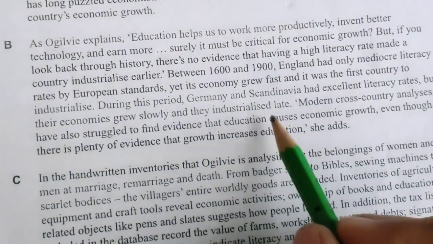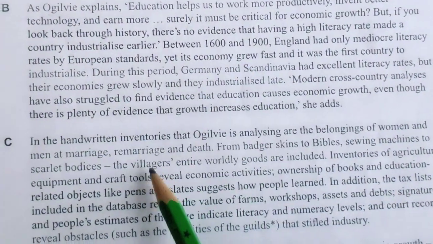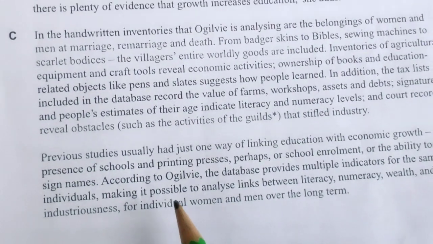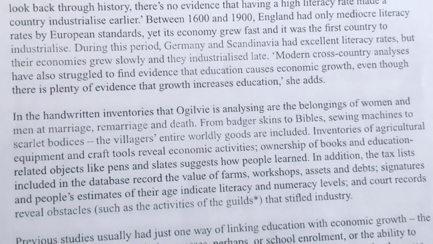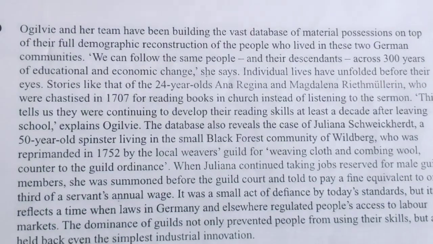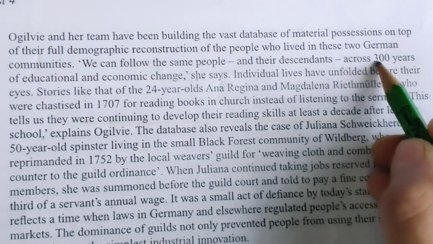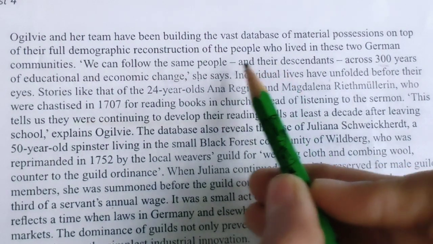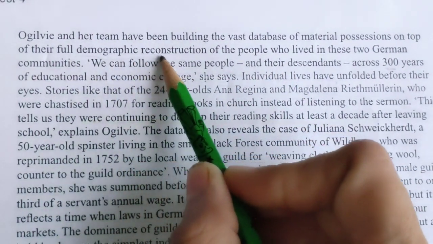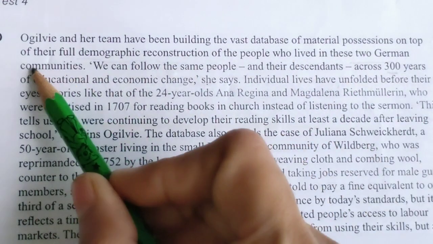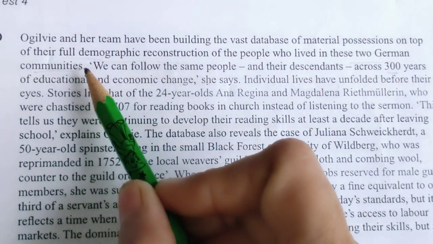So in the whole first page, 1600, 1900, let's move on, so up to this there is no 300. Okay, let's move on to the next page. Yes, in the next page in paragraph D I have found this 300 years, and of course this also I have found, demographic reconstruction of two German communities, the same kind of location we have found.